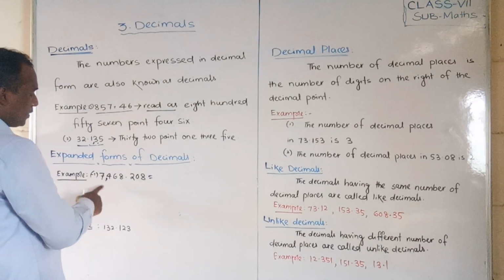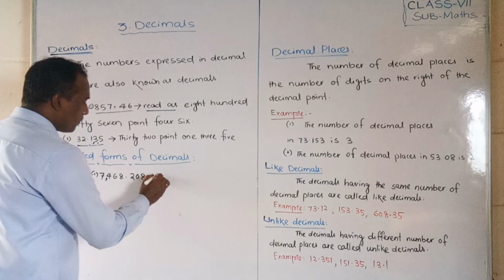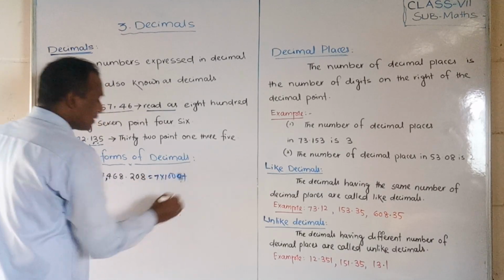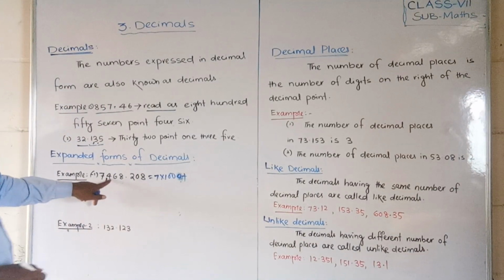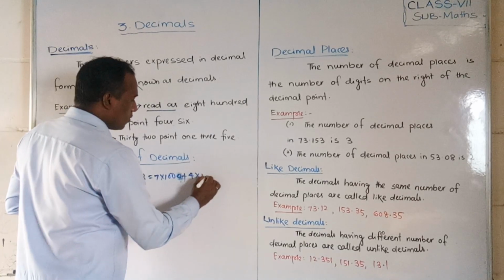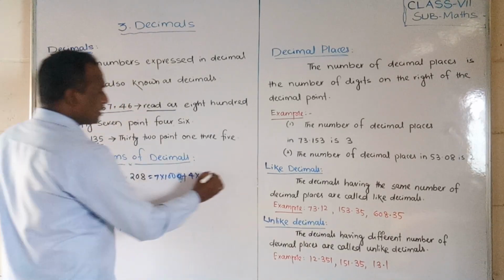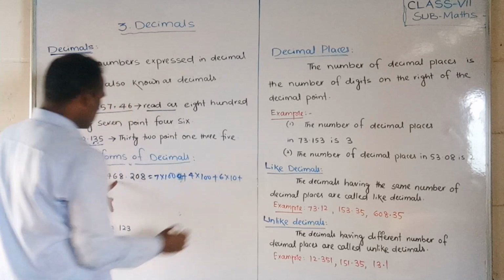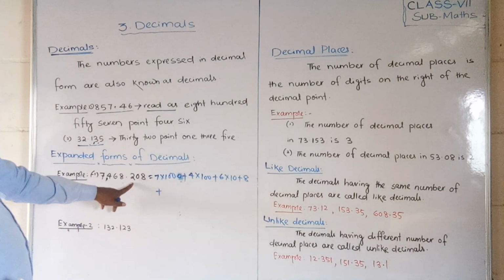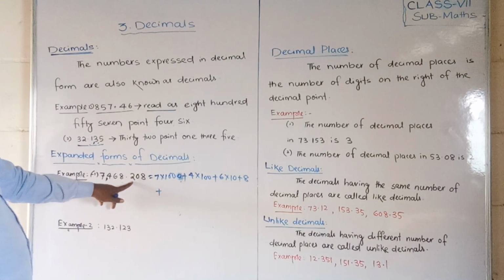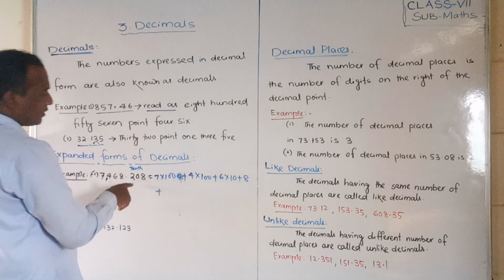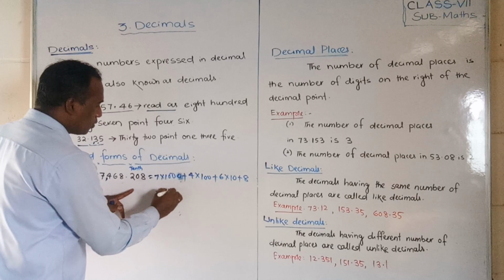Look at how I am doing it. This place value is 1000, so 7 into 1000. This is 4, in the 100 place, so 4 into 100. Plus, this is the tens place, 6 into 10. Plus, this is the ones place, so 8. Now after that, observe, students: this is the tenths place, so 2 into 1 by 10.